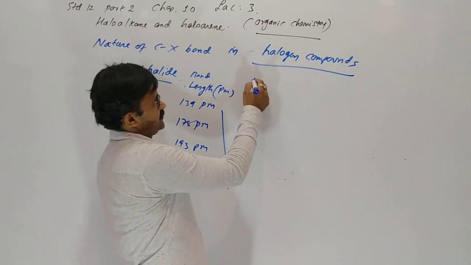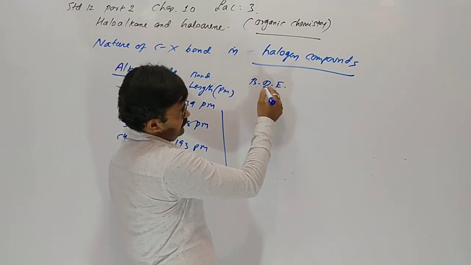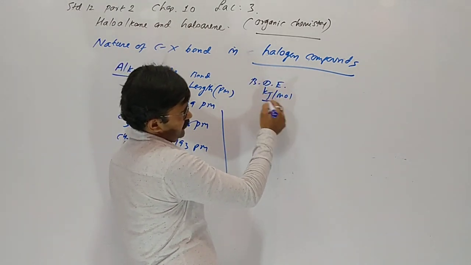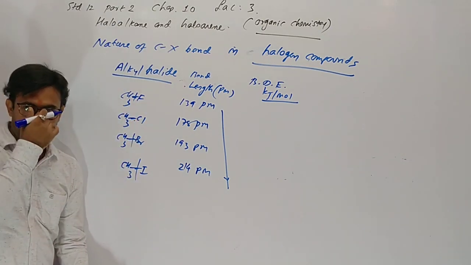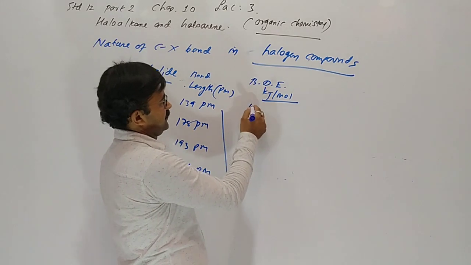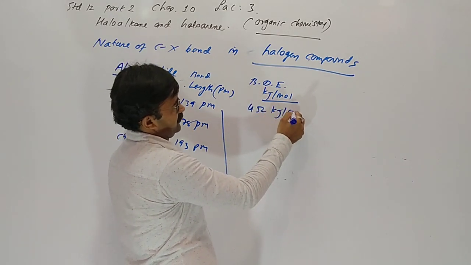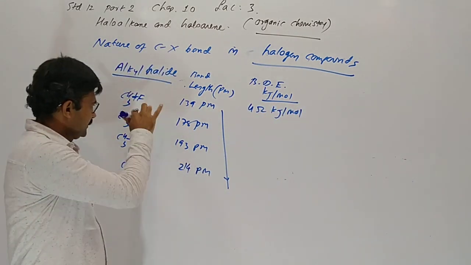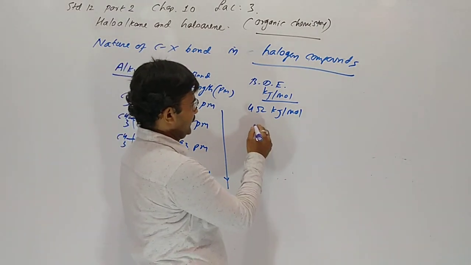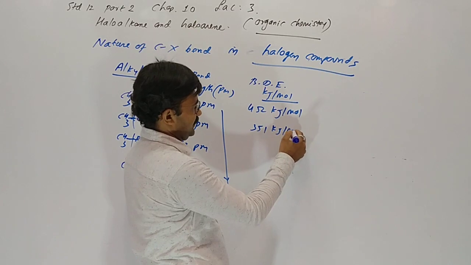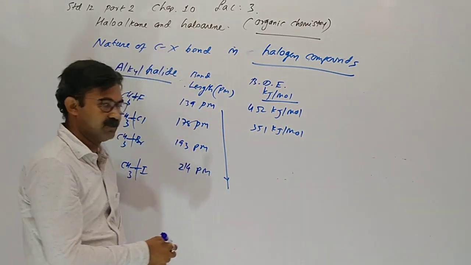So bond dissociation energy in kilojoule per mole, for breaking 1 mole of bond between carbon and fluorine in haloalkane, needed heat is 452 kilojoule per mole. Now it will decrease. In chloromethane 351, as given in table 10.2.